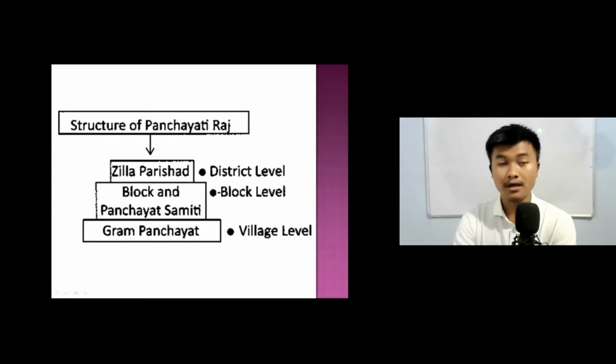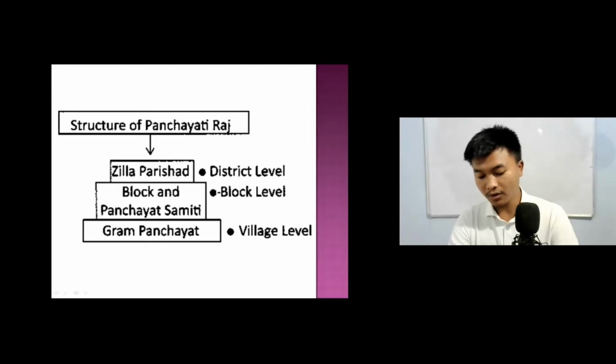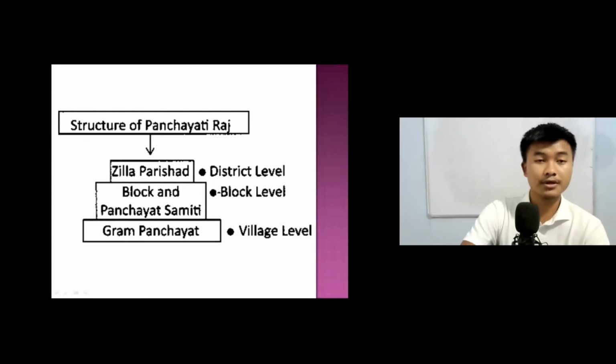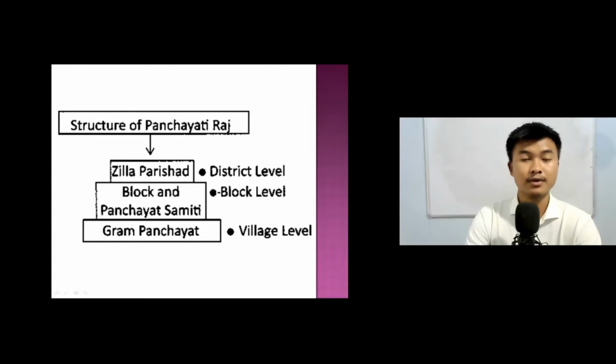The Gram Sabha is the general body, while the village panchayat is a small committee. The Gram Sabha elects its head. He is called the Pradhan or the Sarpanch or the Mukhia. He calls the meeting of the panchayat and presides over them. The Upapradhan acts as Pradhan in the absence of the latter.